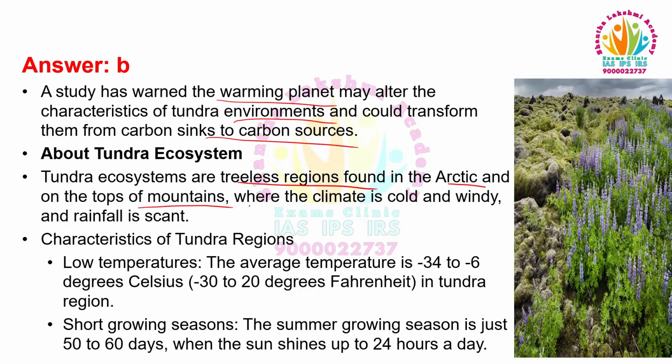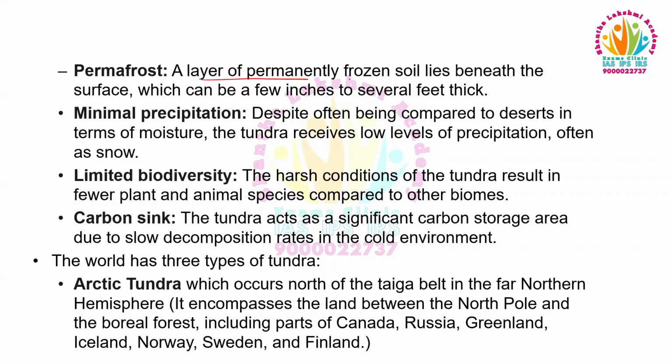of mountains where the climate is cold, windy, and rainfall is scant. Characteristics of the tundra regions: low temperatures. The average temperature is minus 34 to minus 6 degrees Celsius in the tundra region. Short growing seasons: the summer growing season is just 50 to 60 days when the sun shines up to 24 hours a day. Permafrost: a layer of permanently frozen soil lies beneath the surface, which can be a few inches to several feet thick. Minimal precipitation: despite often being compared to deserts in terms of moisture, the tundra receives low levels of precipitation,